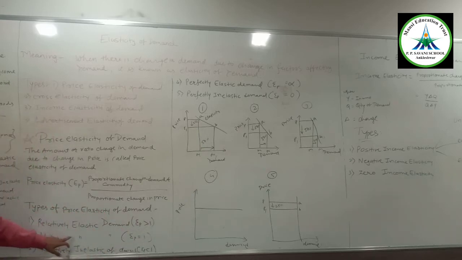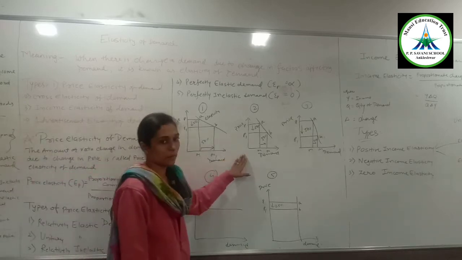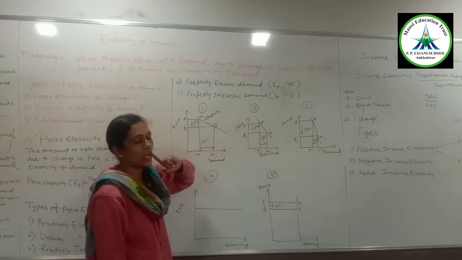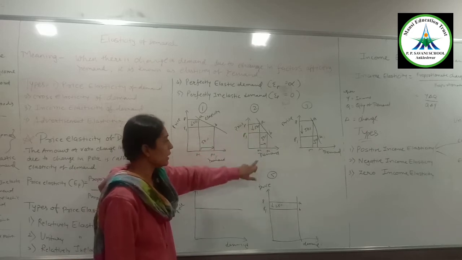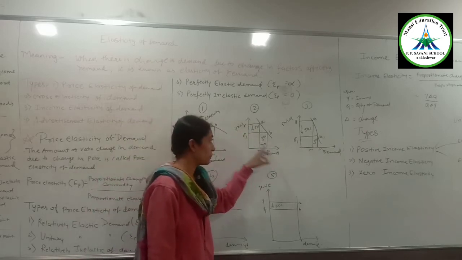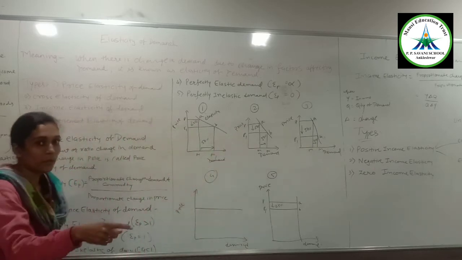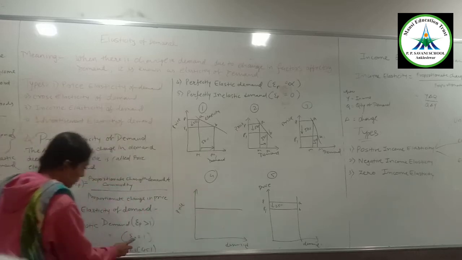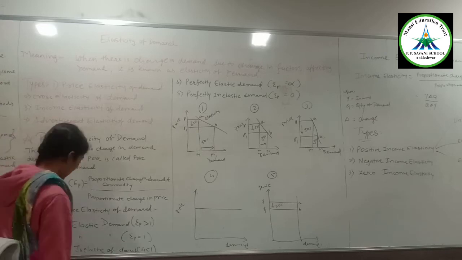Now next is unitary elastic demand. You can see the second graph. The same amount of change takes place in the demand as the change in the price. You can see a 50% change in price and a 50% change in demand. Both are the same, so 50% divided by 50%, what is the result? It will give me 1. So it is known as unitary elastic demand.